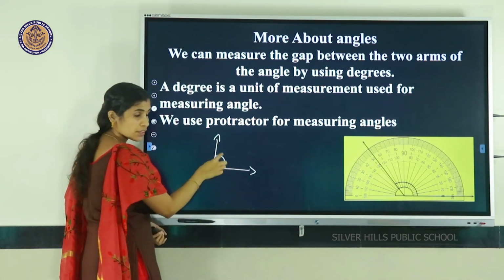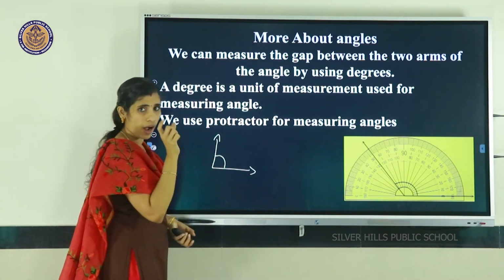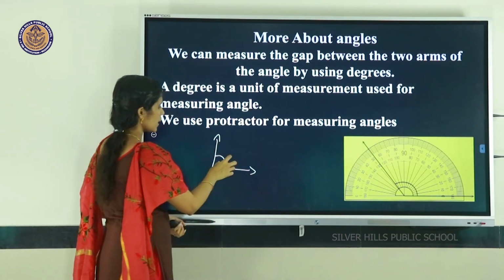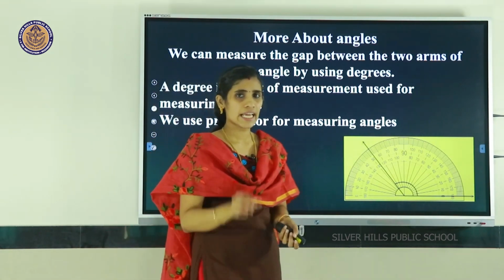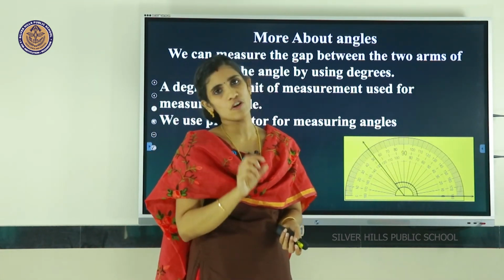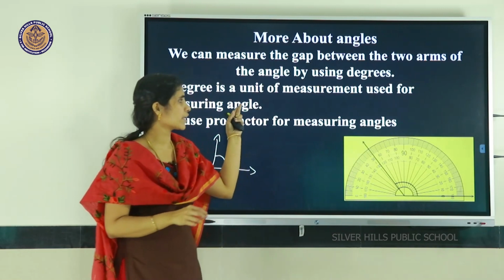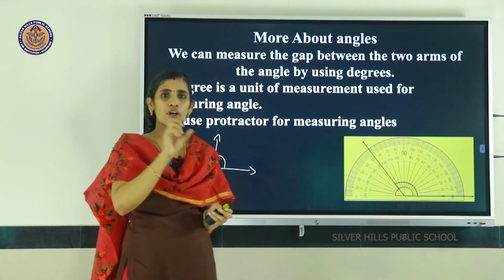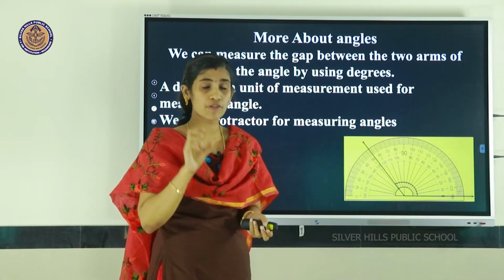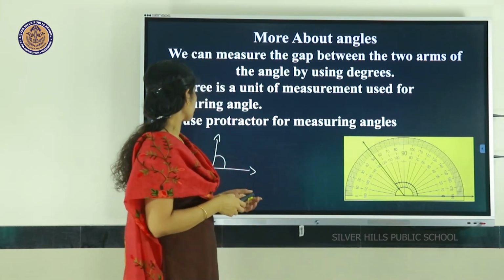We can measure the gap between two arms by using degrees. What do you mean by a degree? Degree is a unit of measurement for measuring angles. We use a protractor for measuring angles.